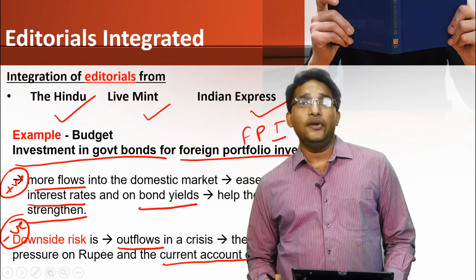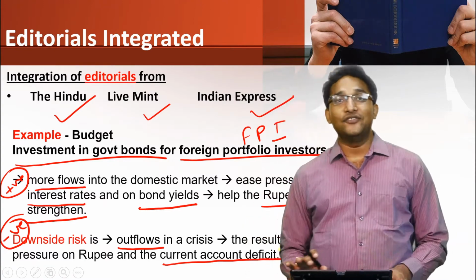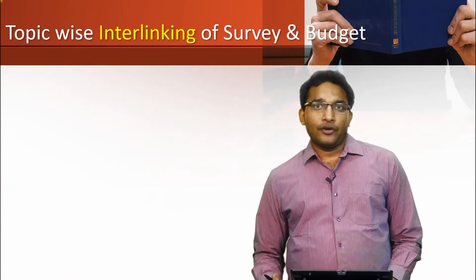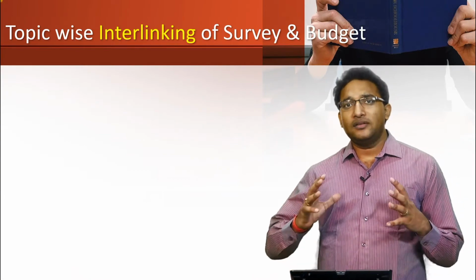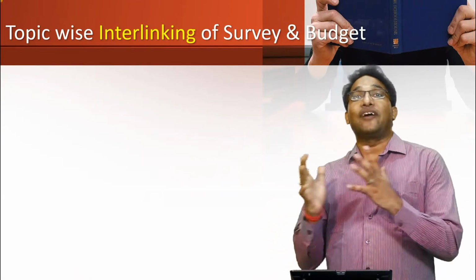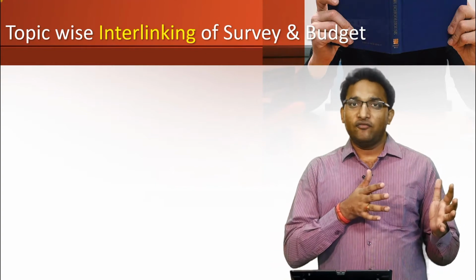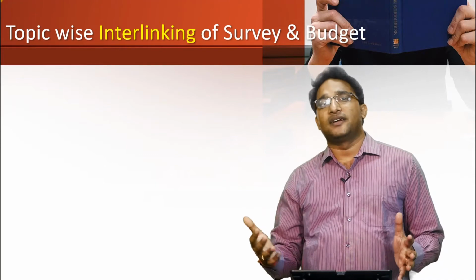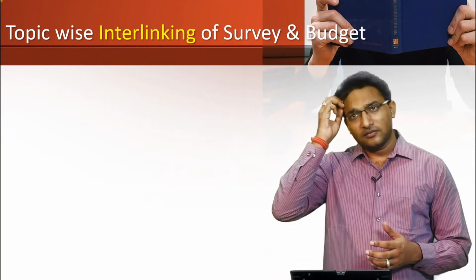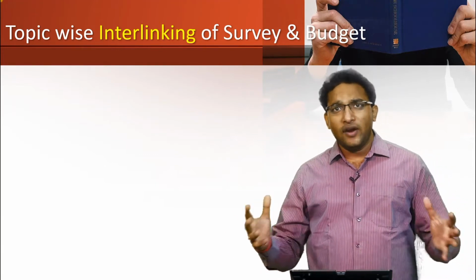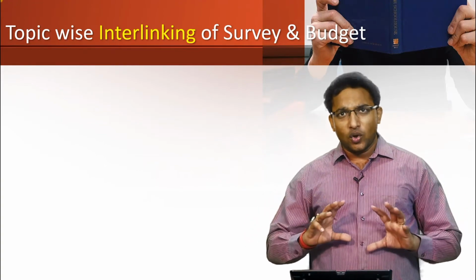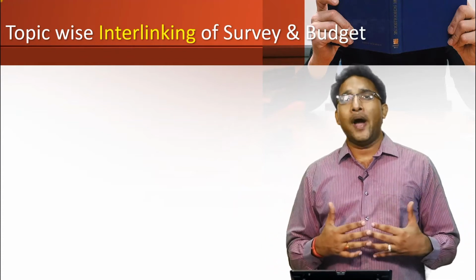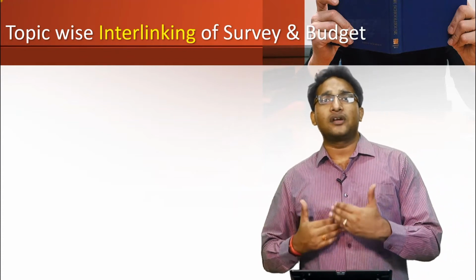So this is how I'll be interlinking all the government initiatives with critical analysis. Then, economic survey and budget, both documents are given by the Ministry of Finance only. And if we see the sequence, first it is the economic survey and then it is the budget which is produced by the government. There is some interlinking. So we have to trace the interlinking, because only once we trace the interlinking, we can establish the logical reason why certain initiatives have been taken in the budget.